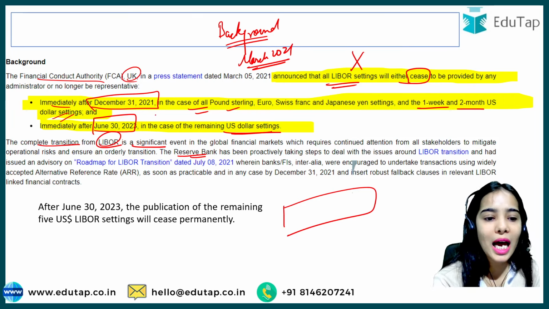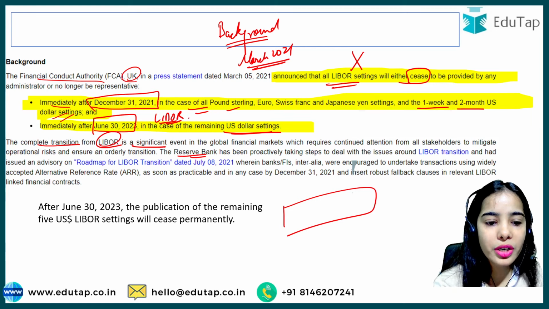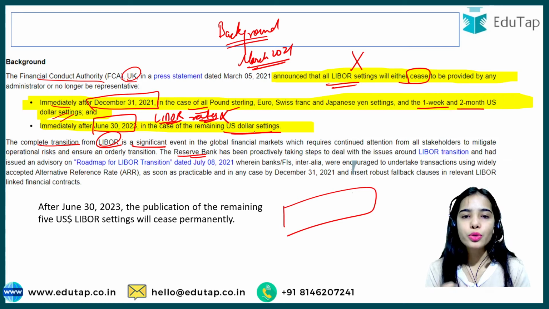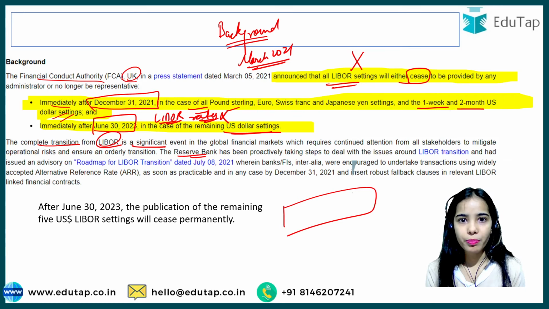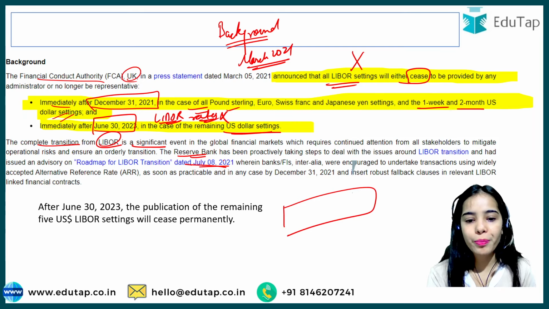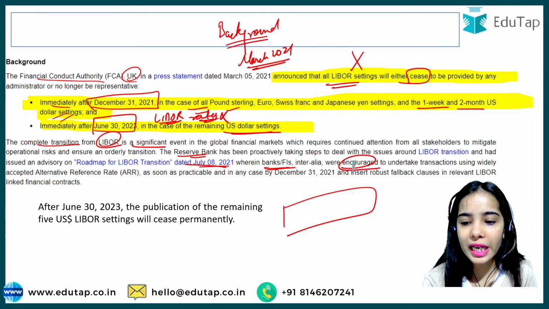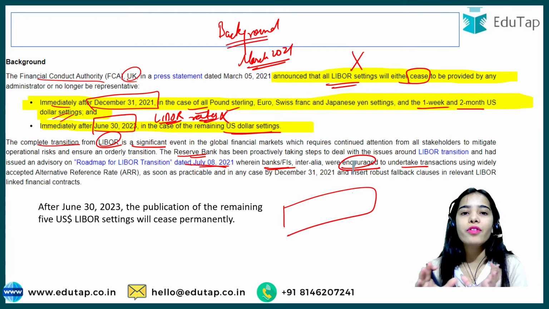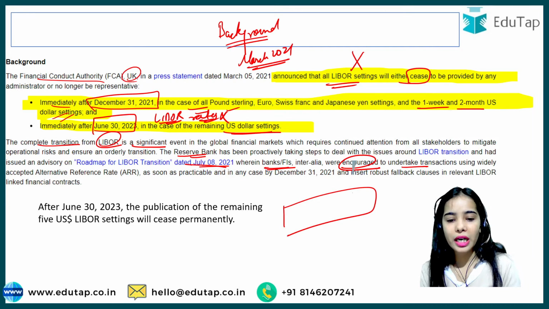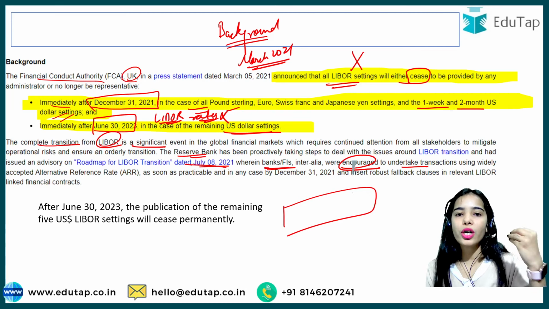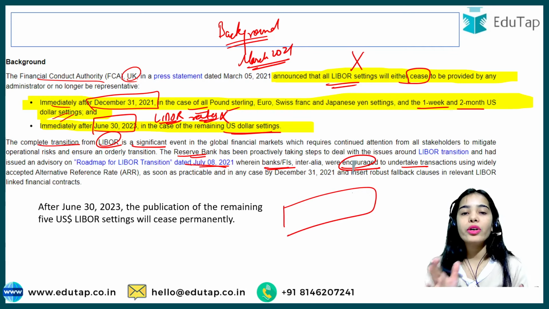So when the Libor rates will be stopped, the banks or financial institutions of India should not have any problem. So start transitioning. This was said in July 2021. The banks and financial institutions were encouraged to undertake transactions using a widely accepted alternative reference rate. The RBI said to start transitioning to the alternative reference rate, so that you no longer have the problem in the future when the Libor rates will stop coming.